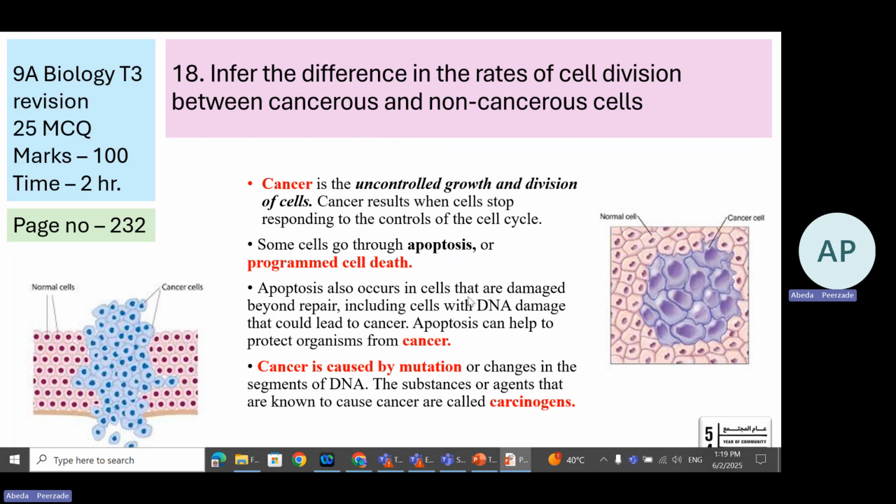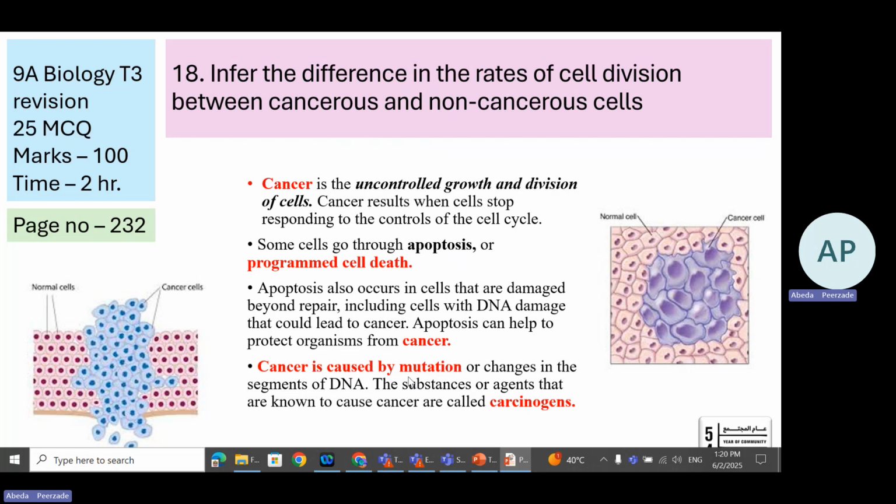Apoptosis also occurs in cells that are damaged beyond repair, the cells which cannot be repaired, including the cells with DNA damage that could lead to cancer. So in a way, apoptosis is good for us. Apoptosis can help to protect the organism from cancer by killing them.